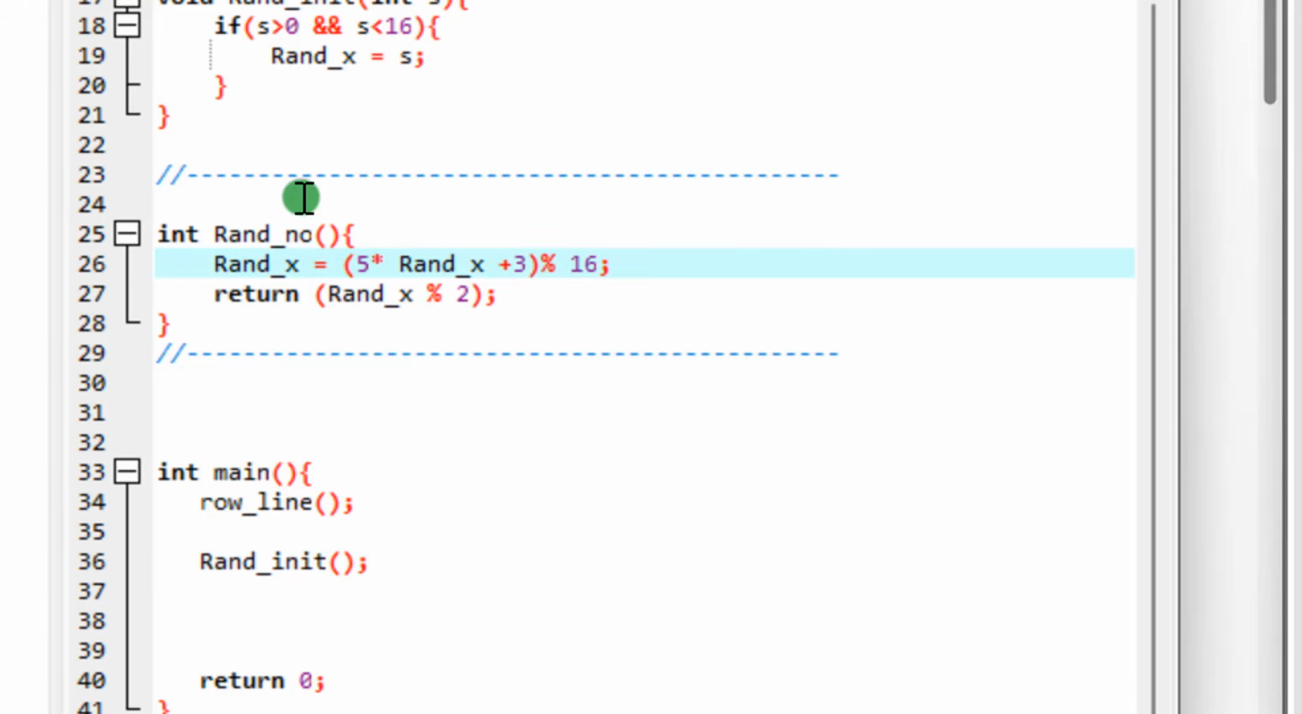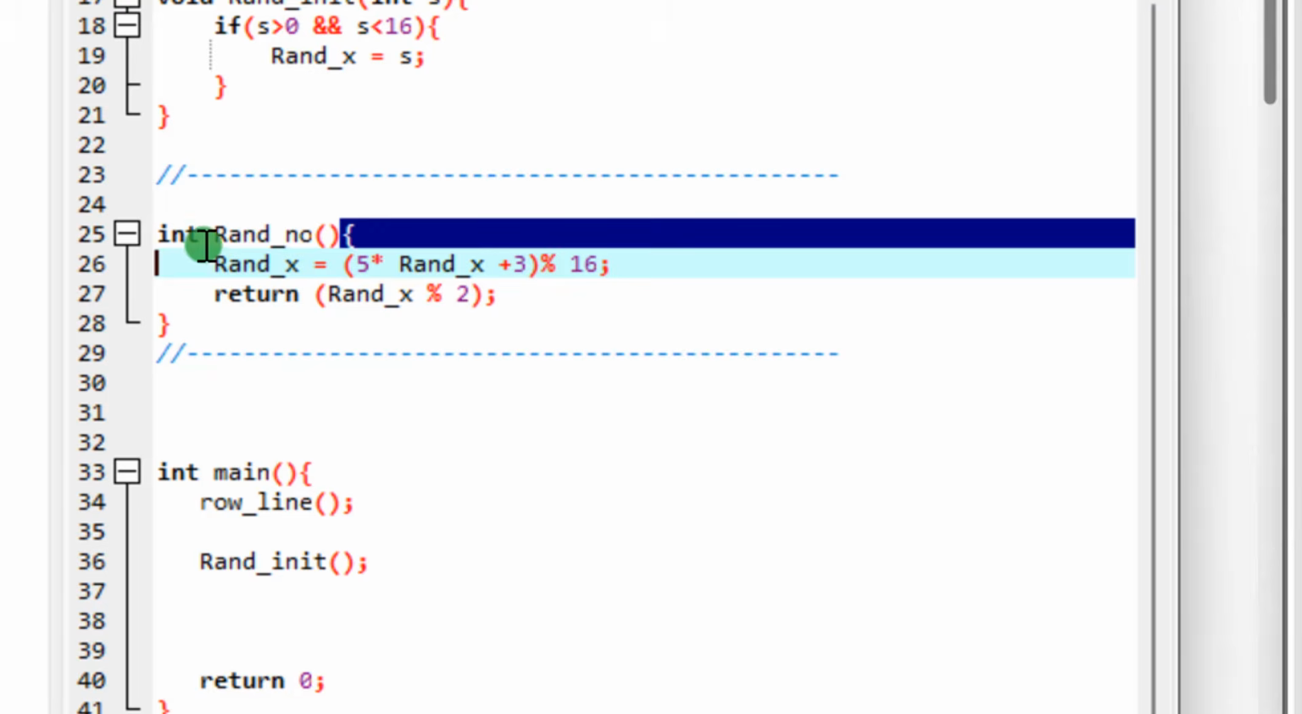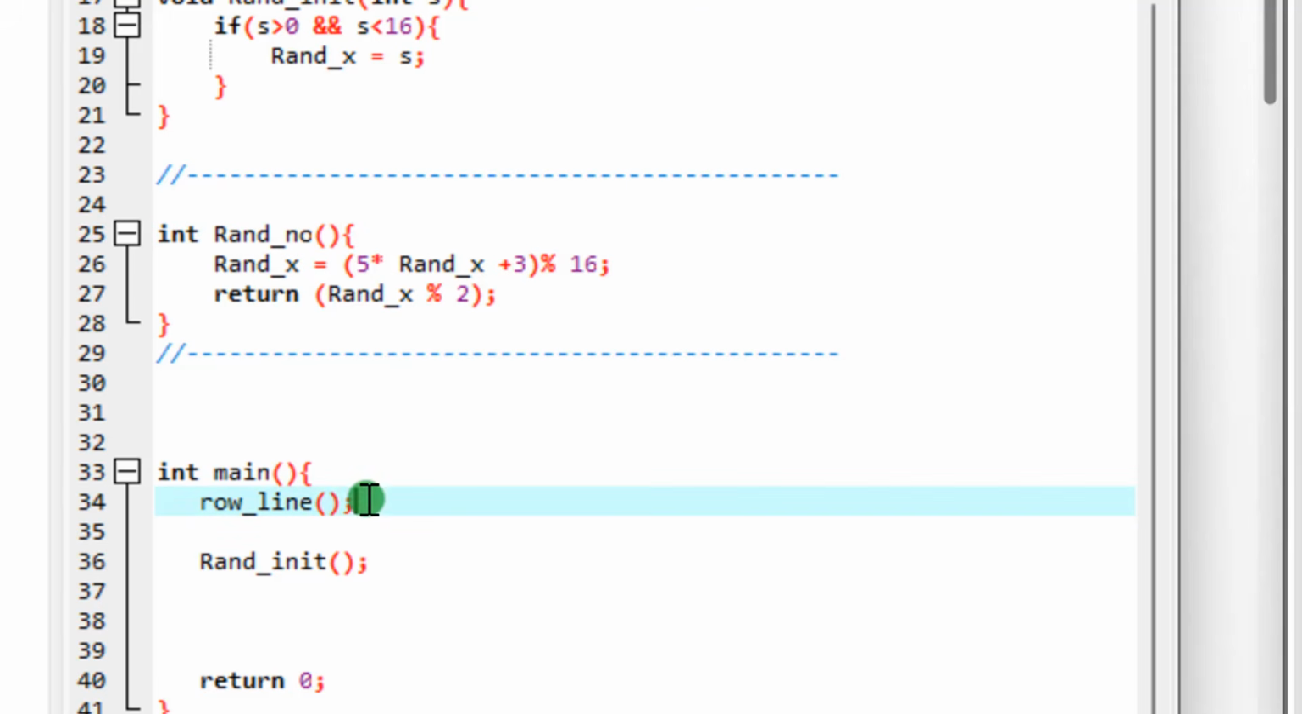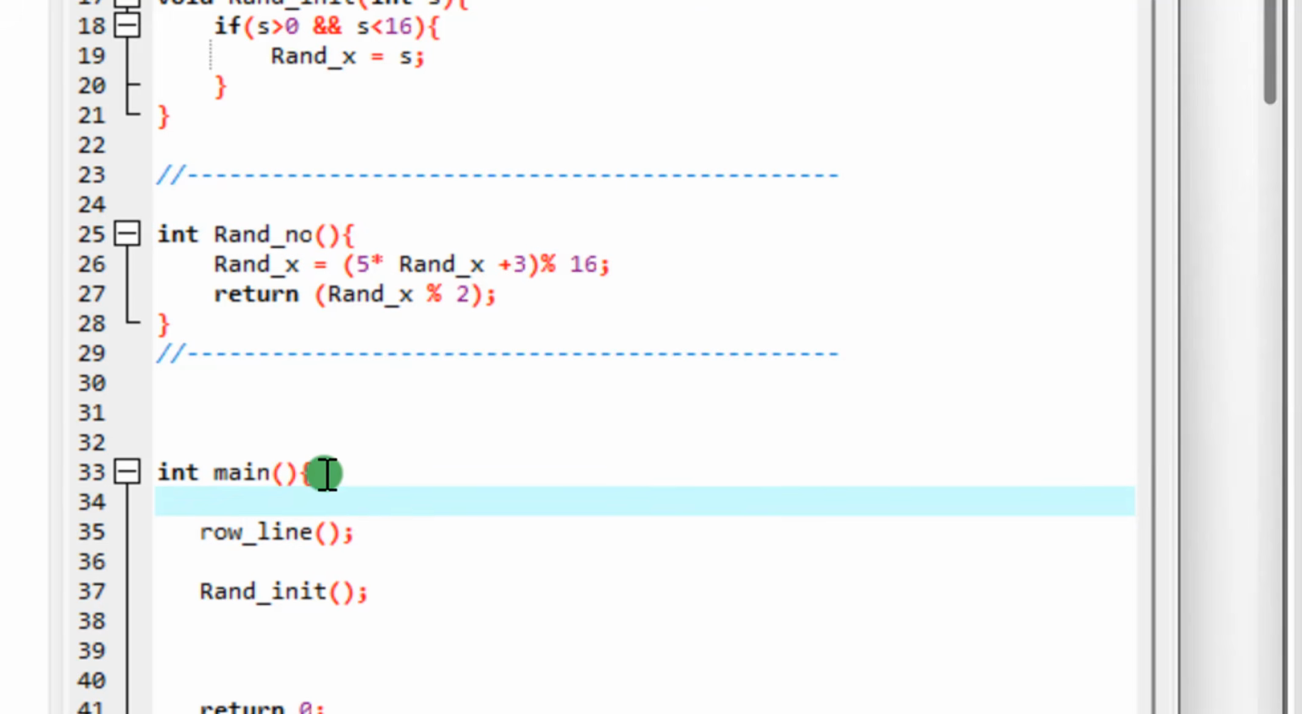Remember, ran number is a function, not a procedure. So he's returning a value. Since he's returning a value, it simply means what? That you need to declare a variable that will store the value that he's returning. And he's returning what? An integer. So let me just declare a variable here, let me just call it maybe r, like this.